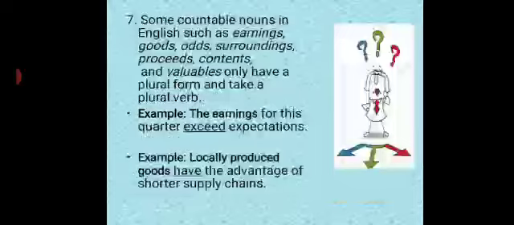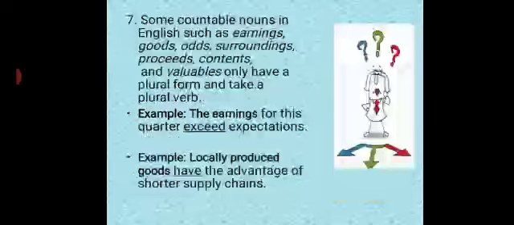For example, the earnings for this quarter exceed expectations. Now the subject in the sentence is the earnings. You will have a question that the word earnings is having an S, so it is a plural. But they are taken as one noun. Okay.